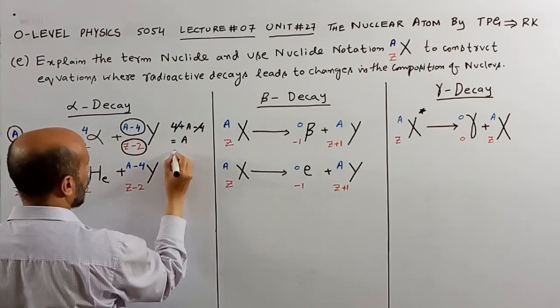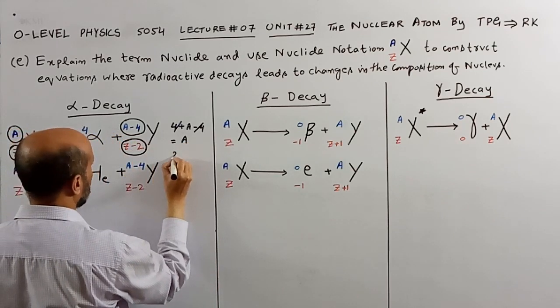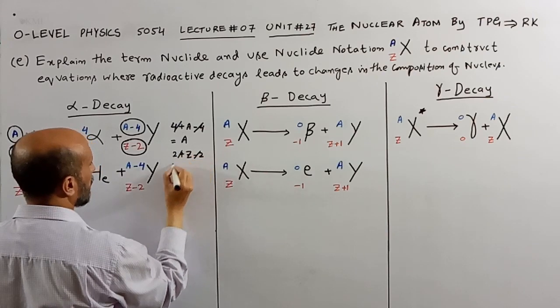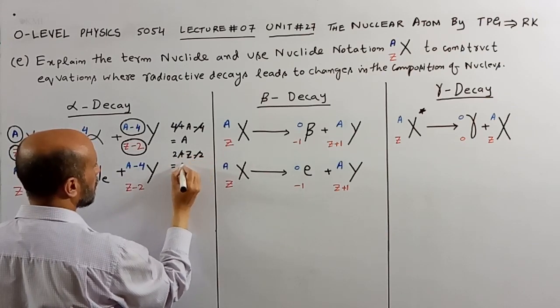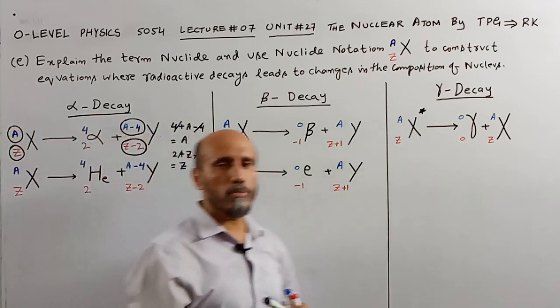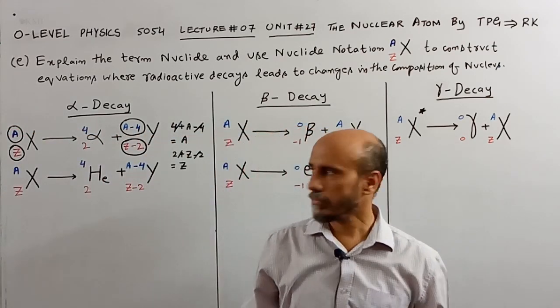Likewise, 2 plus Z minus 2 equals Z, the value on the left side. So we have to balance the equations as well.